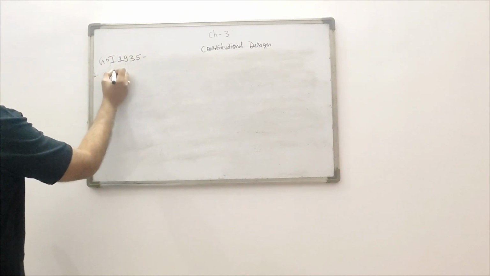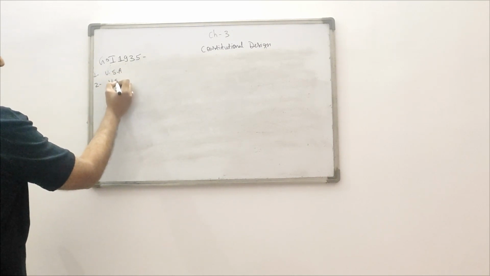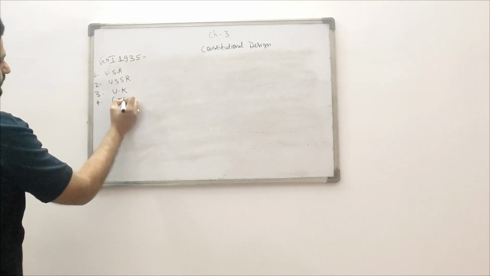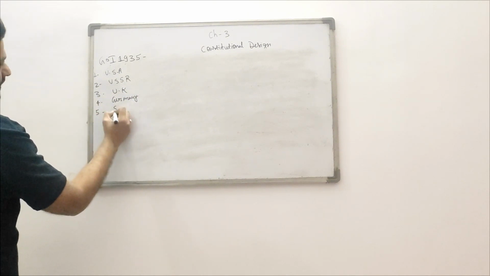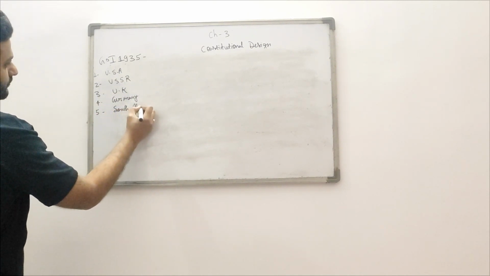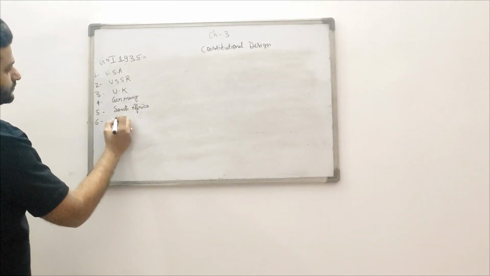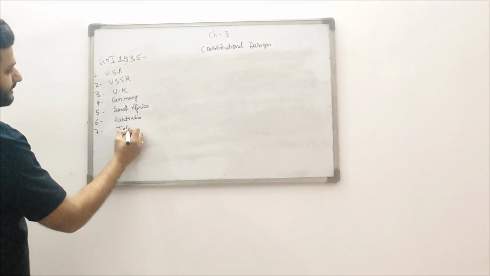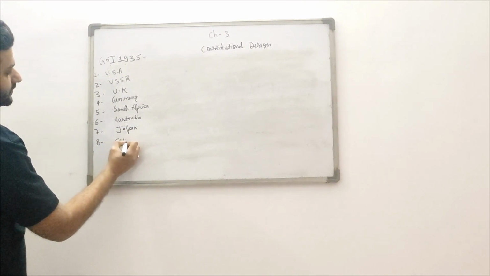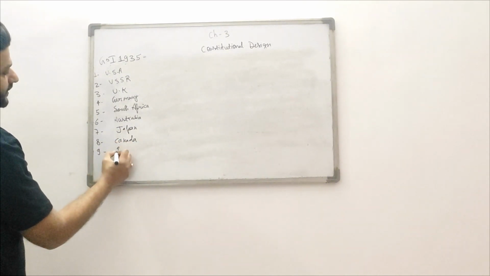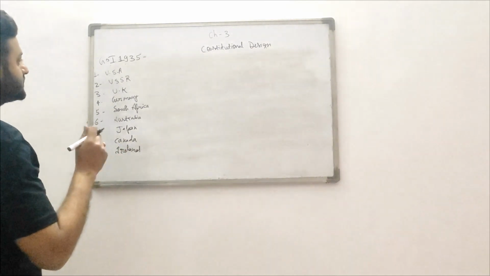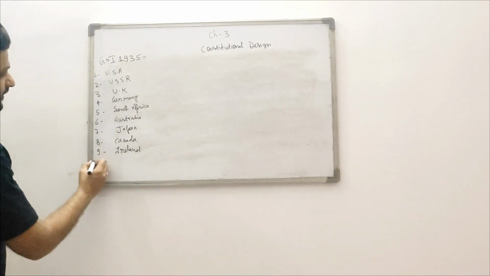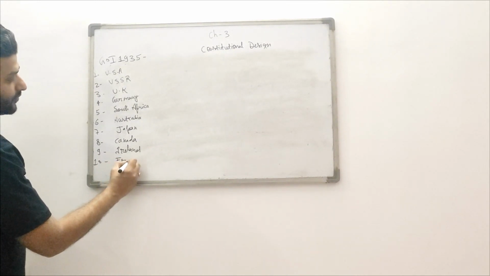First country was USA, second USSR, third UK, fourth Germany, fifth South Africa, sixth Australia, seventh Japan, eighth Canada, ninth Ireland, and 10th France. So what provisions have we taken from there?